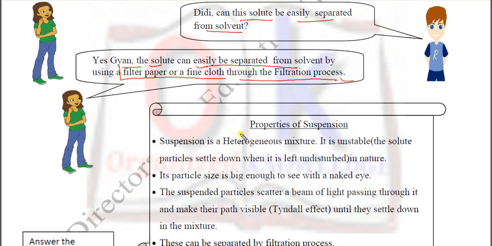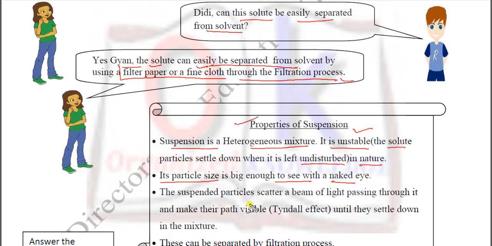Now there are some properties of suspension. Suspension is a heterogeneous mixture. You all know that. It is unstable, means if you leave the mixture for some time, then the soil gets settled down at the bottom, and it means that it is unstable. The solute particles settle down when left undisturbed. Its particle size is big enough to see with the naked eyes. You can easily see the particles, like soil.